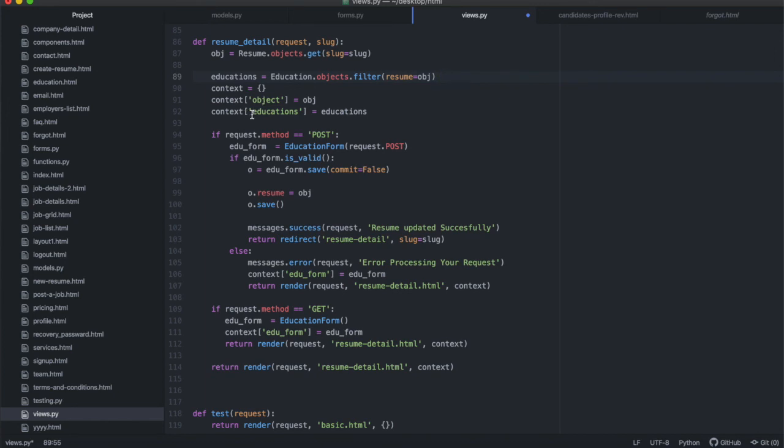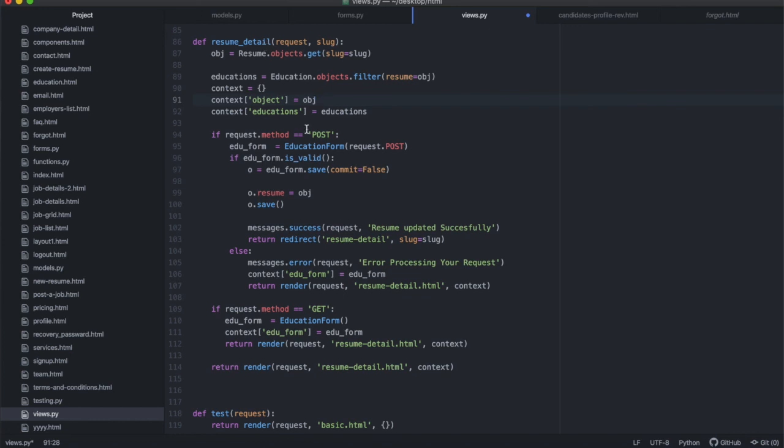We're going to call it educations and then just enter that, or else you can even just copy that and paste it over there. It would be the exact same thing. You could delete that and put it over there and say educations is equal to that, but I want to do it like that. Even in two different steps it does the exact same thing. So this is all the lines of code that you have to add inside of your view function.